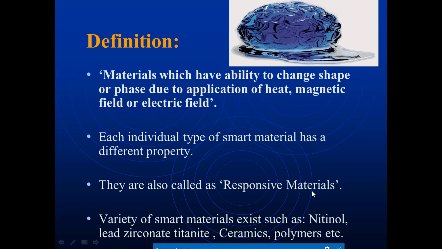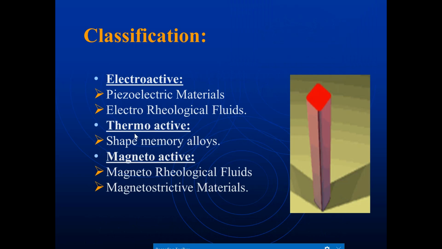Whenever you give an electric field or magnetic field to them, they are going to respond back. So we are going to call them responsive materials. A variety of smart materials exist, such as Nitinol, lead zirconate titanate ceramics, polymers, etc. These are the various smart materials that exist in nature.